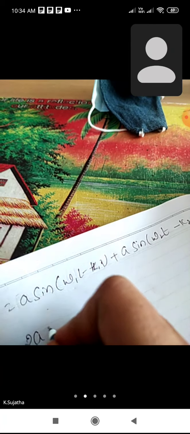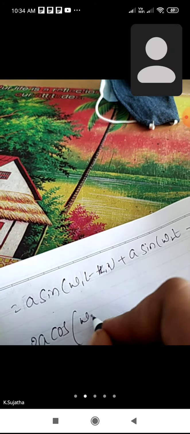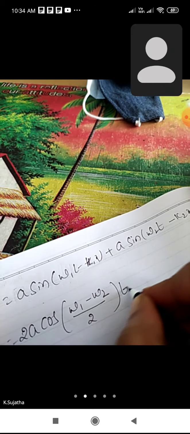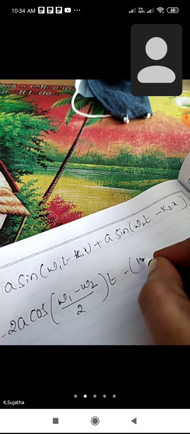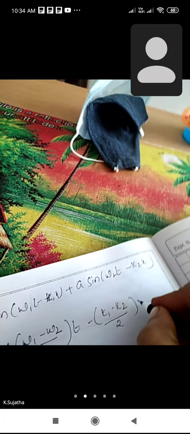Okay, so now we have to simplify this one. That is cos of (omega1 minus omega2 by 2) into t minus (k1 minus k2 by 2) into x.